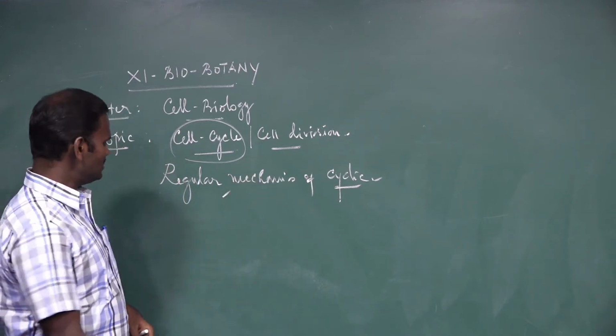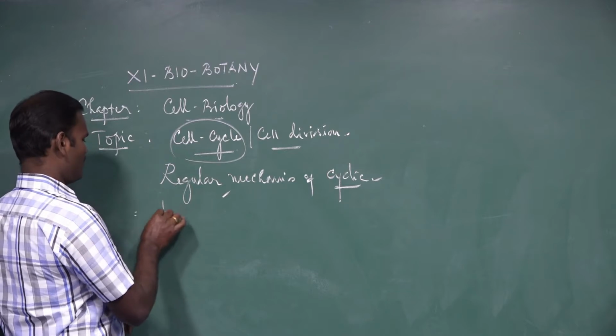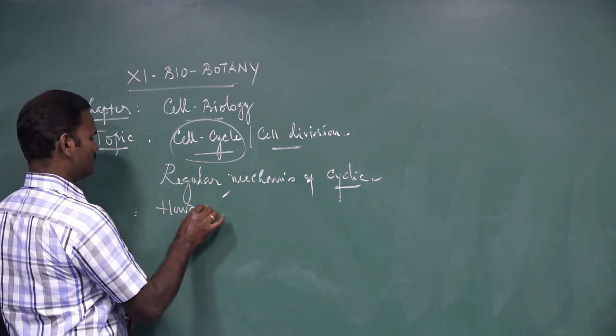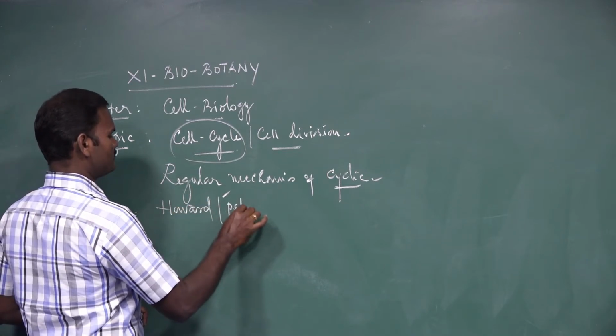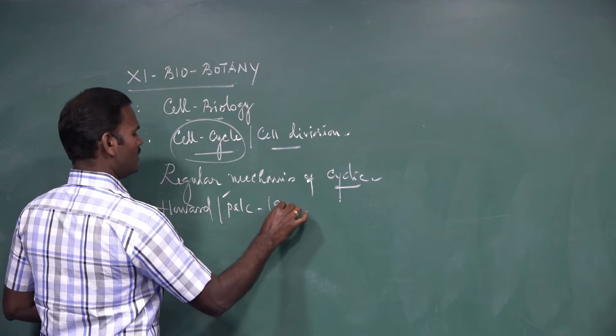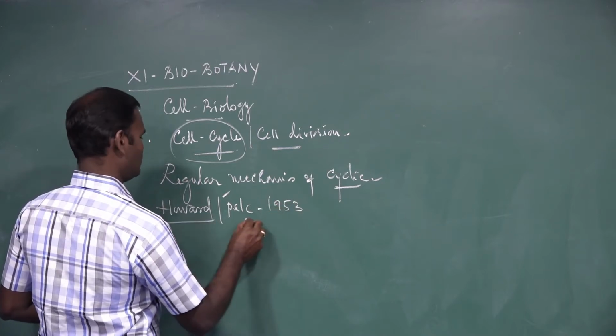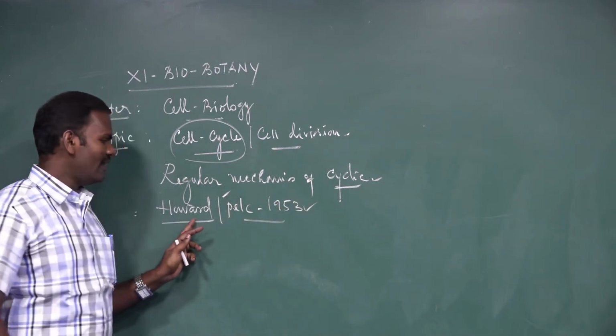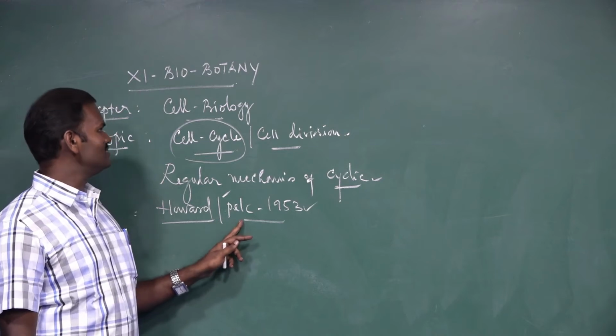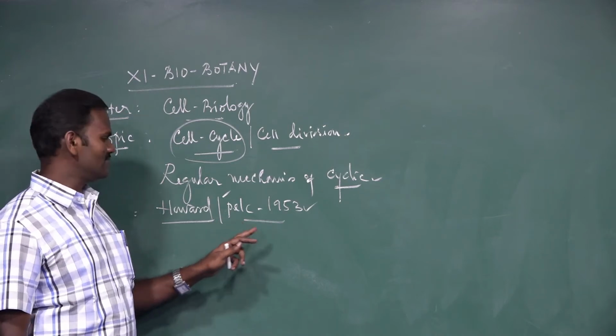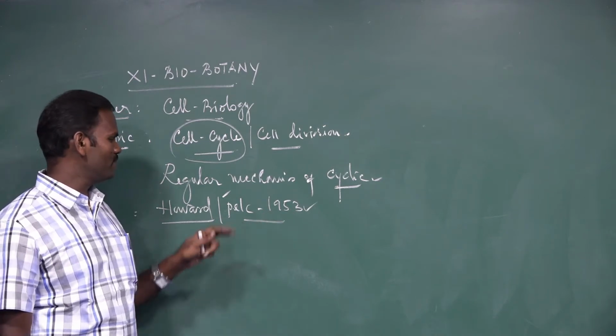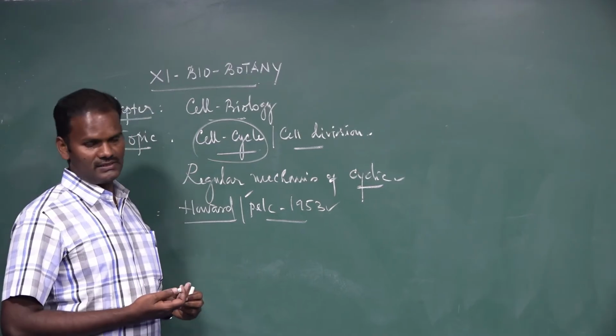It was first described by Howard and Pelk in the year 1953. So Howard and Pelk, the two persons, first described the cell cycle in the year 1953. It is a series of events.